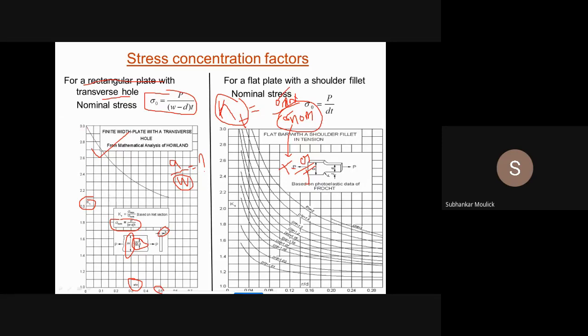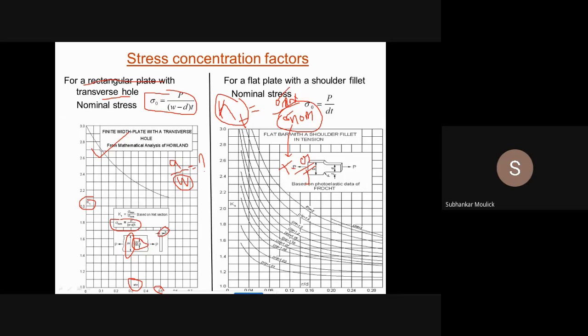Fine. Now from this 0.5, what will I do? You can see this curve line. Since I know that Kt is on the y-axis, corresponding to A by W equal to 0.5, I want to find the value of Kt.